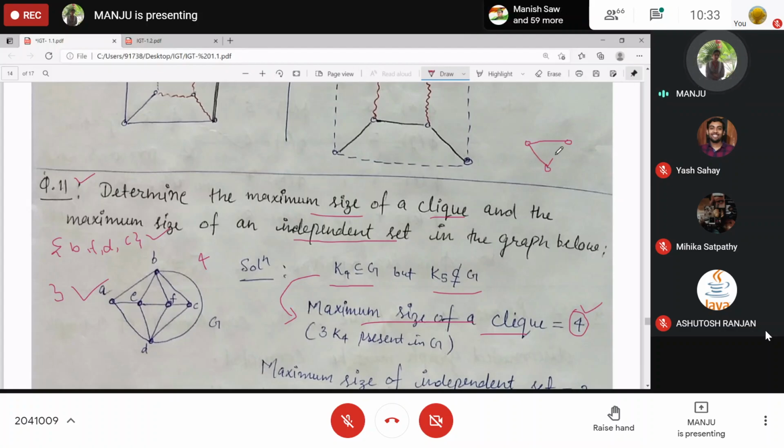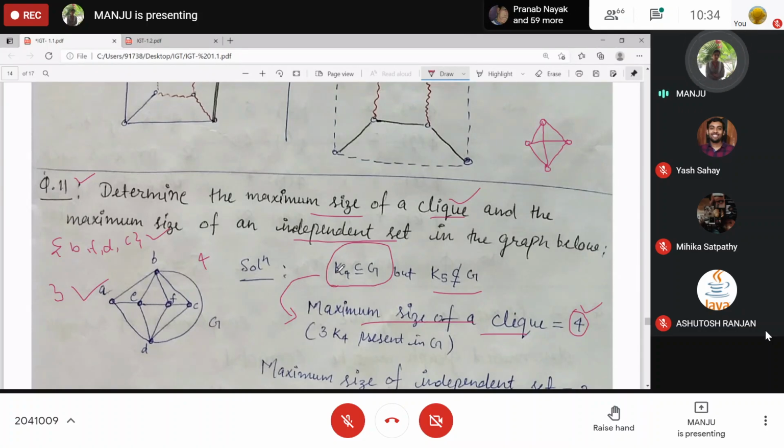K3, 3 vertices, pairwise adjacent. K4, 4 vertices, pairwise adjacent. K5, 5 vertices, pairwise adjacent. So a clique is the same as having all the vertices of Kn. So just try to find Kn for the largest n that is a subgraph present in G.